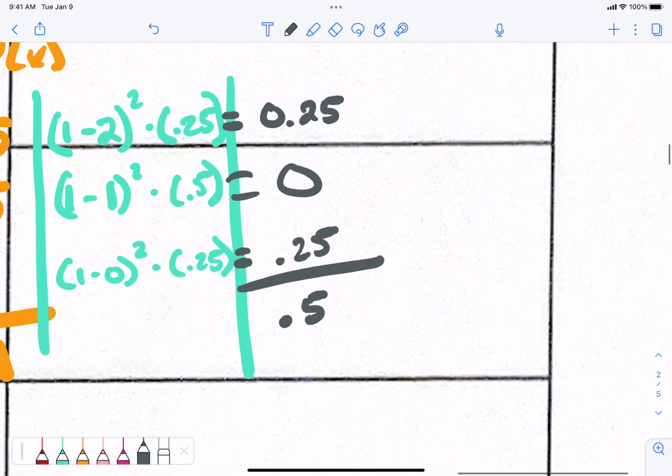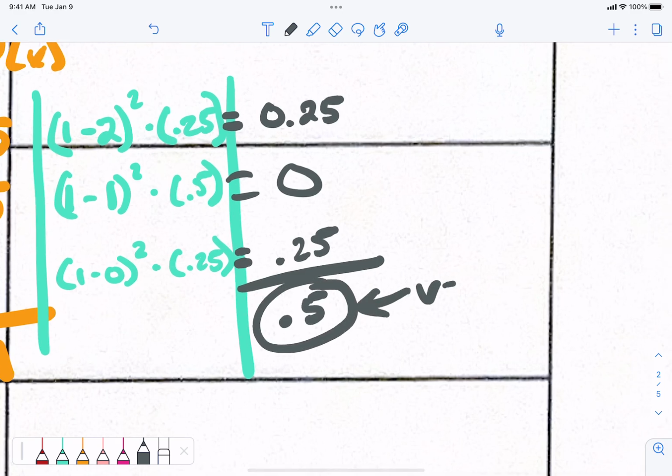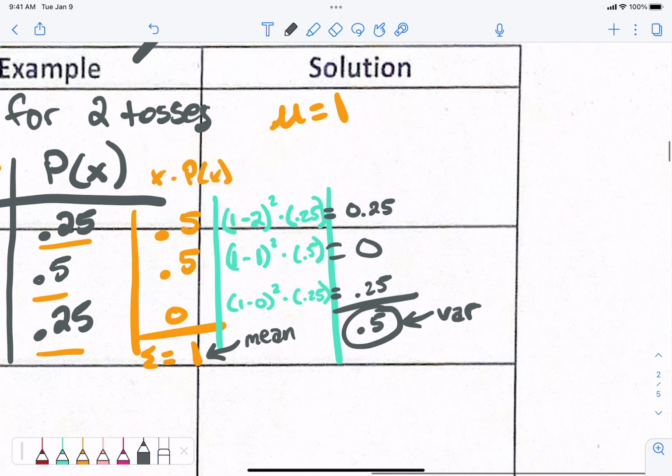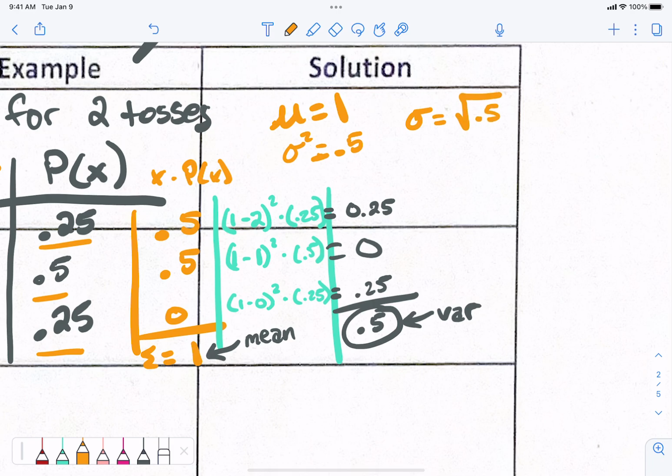And what is that number? The variance. That's the variance. So this is the mean. The variance is my sigma squared, which is 0.5. I'm going to have to take the square root of that, because I want just sigma, which is the standard deviation. What's the square root of 0.5?